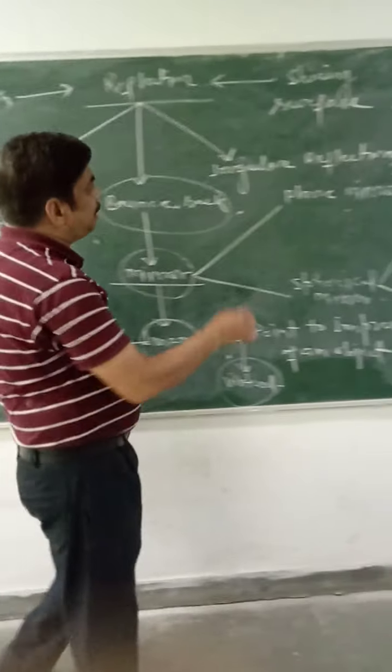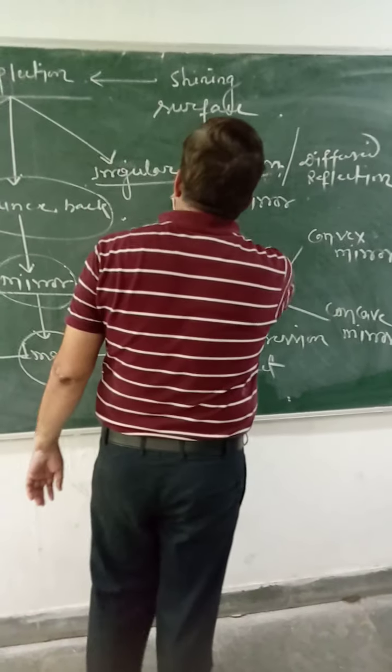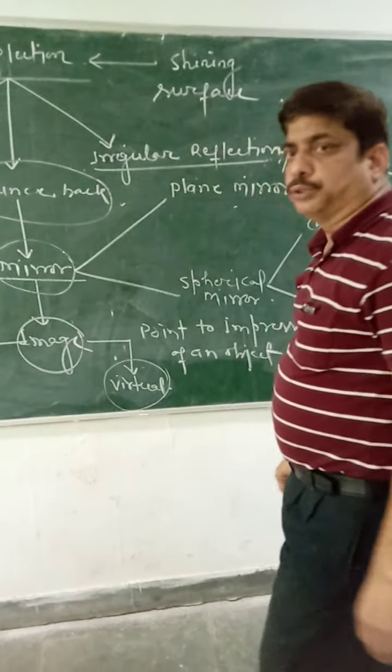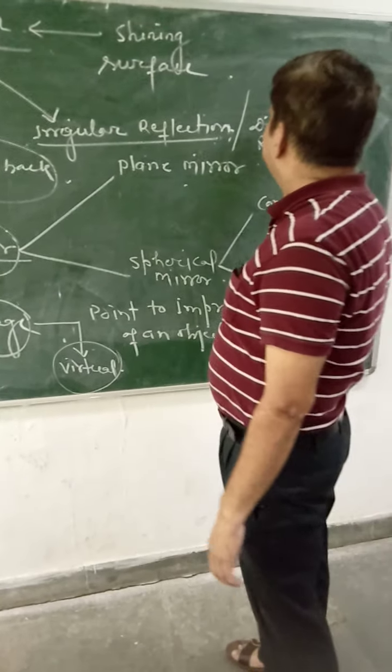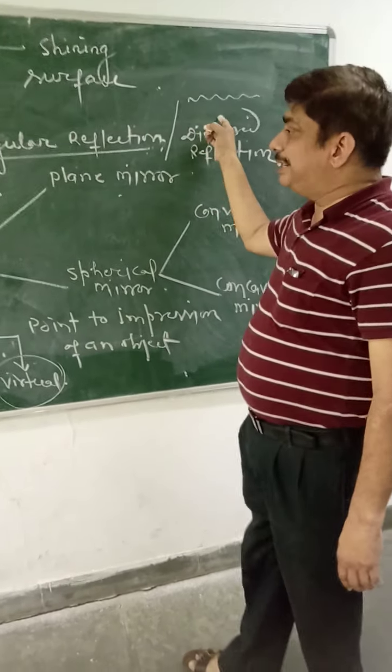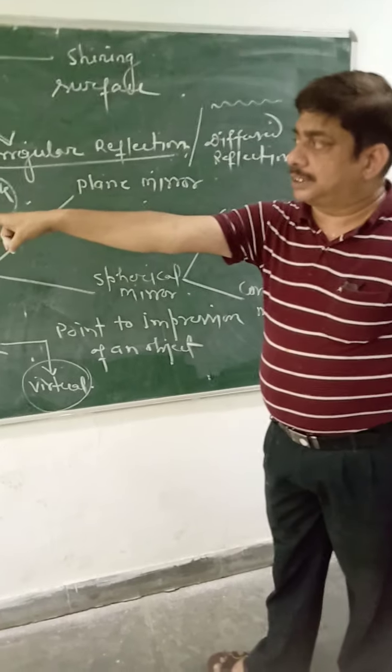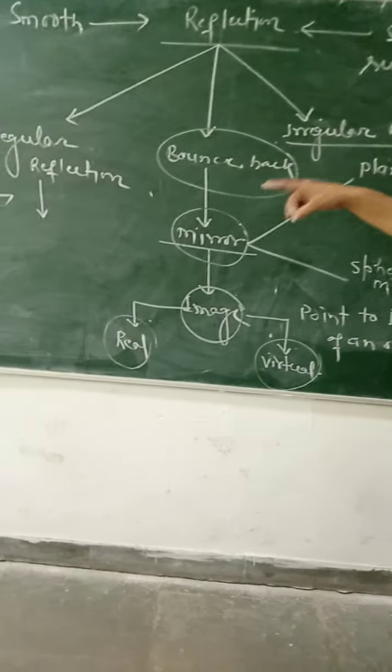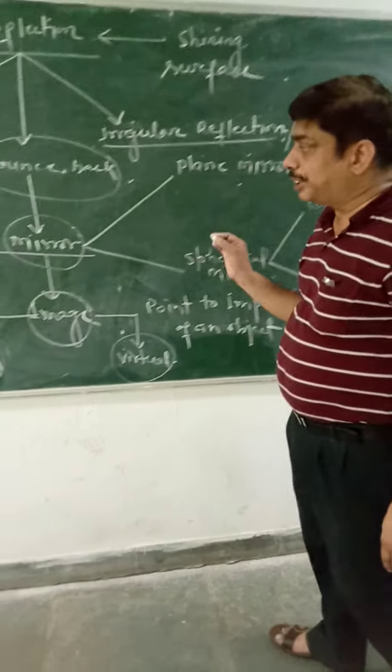Now irregular reflection means the surface is not completely smooth; there are hills and valleys. What is the difference between the two?